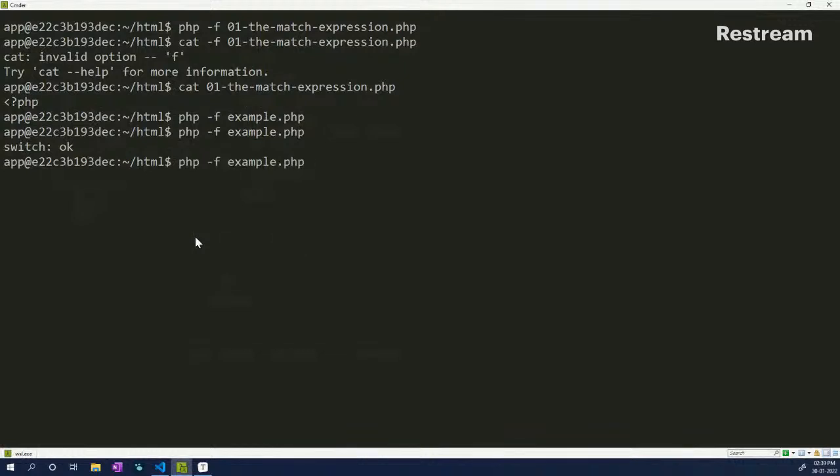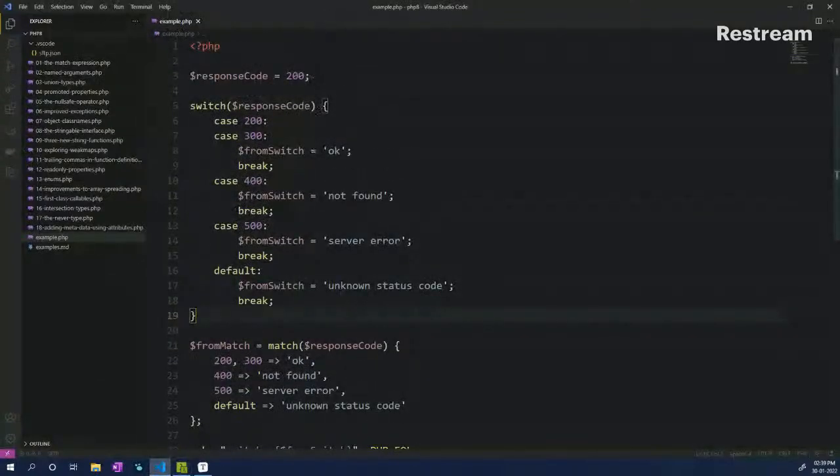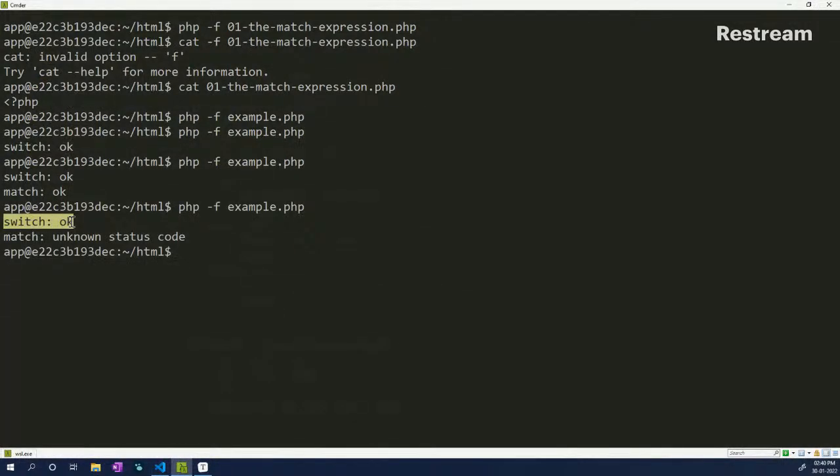If I run my code once again, press enter, we have a switch which is sending okay, and match is also sending okay. So let's try different iterations and see how they respond differently. The first one is, let's say that I pass 200 as a string instead of an integer. Let's see what happens there. Now you will see that the switch case still considers 200 as converted to an integer, and then passed around in the cases.